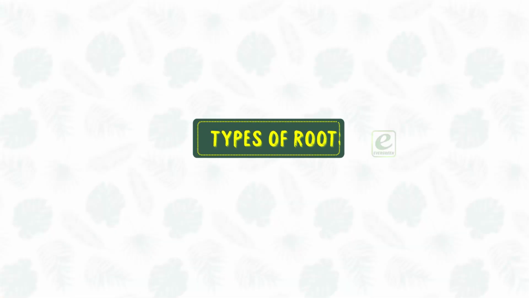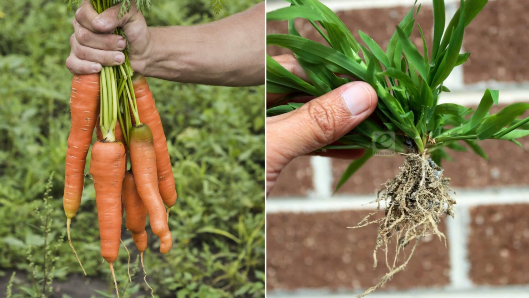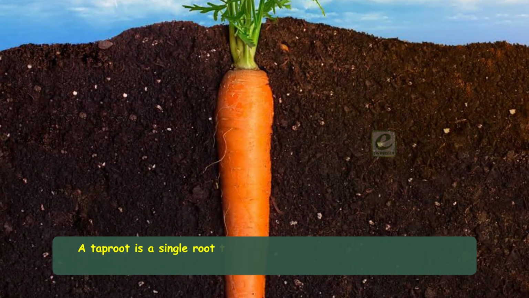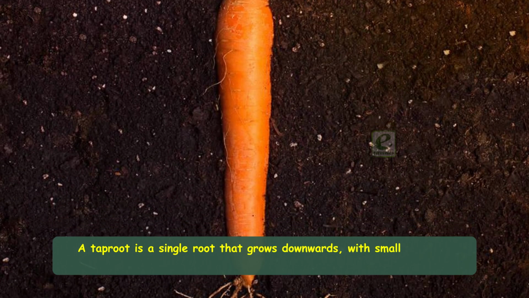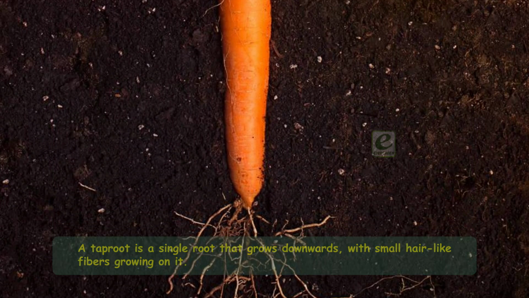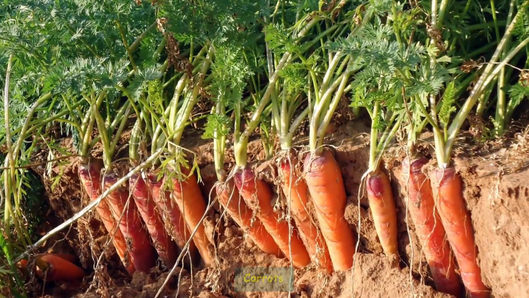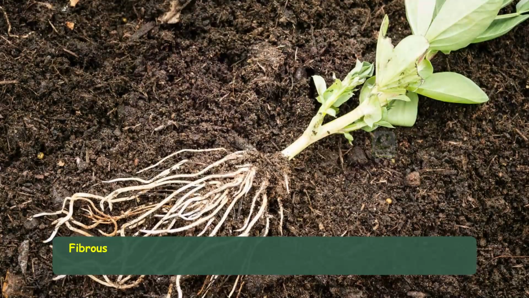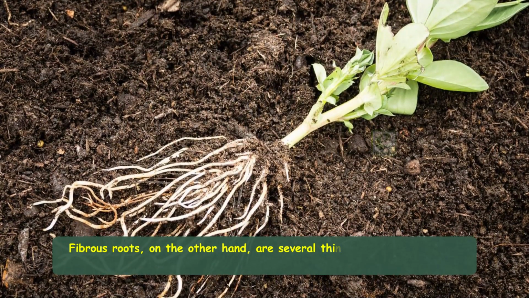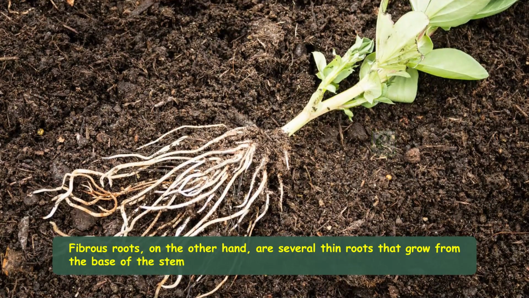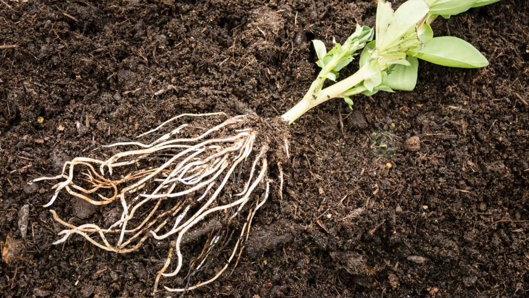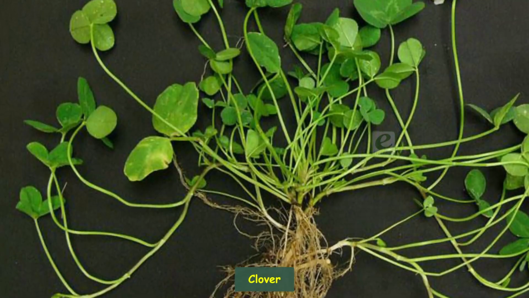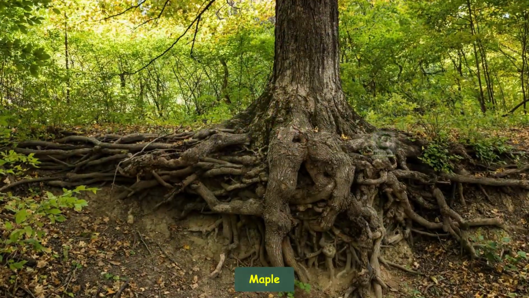Types of roots. Plants have two types of roots, taproot and fibrous root. A taproot is a single root that grows downwards, with small hair-like fibers growing on it. Edible taproots include carrots, radishes, parsnips, turnips, and more. Fibrous roots, on the other hand, are several thin roots that grow from the base of the stem and spread or grow sideways. Common fibrous root plants include grass, weeds, clover, marigolds, and several trees like maple.